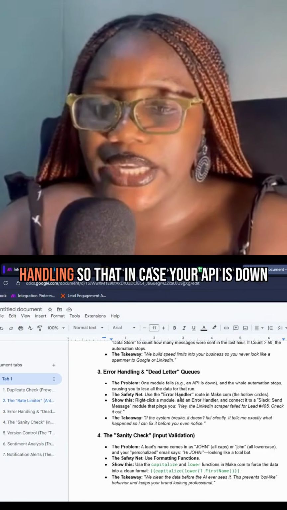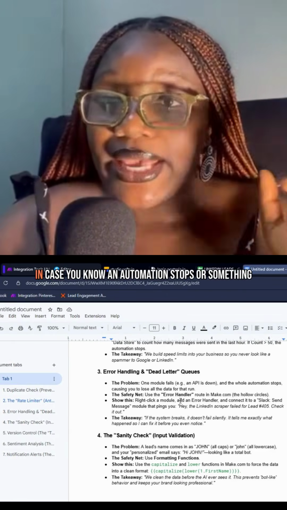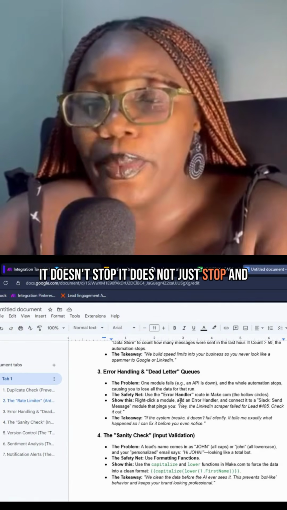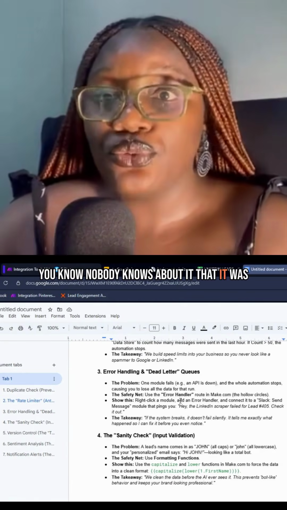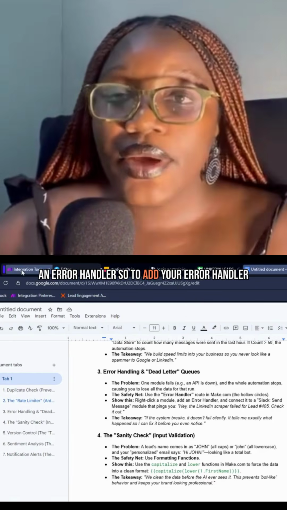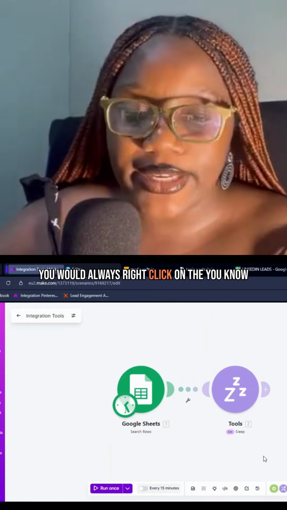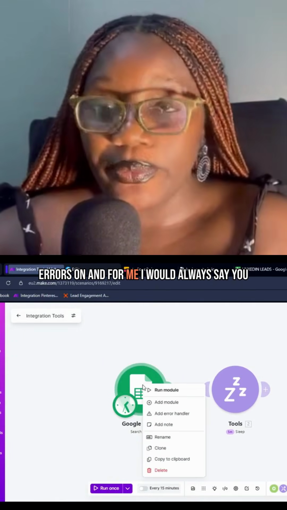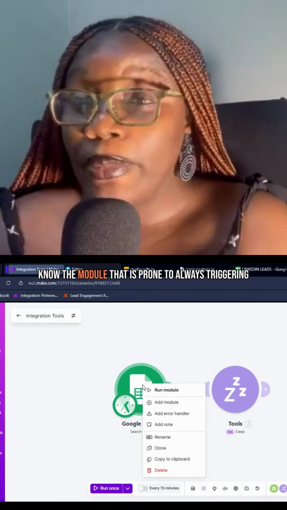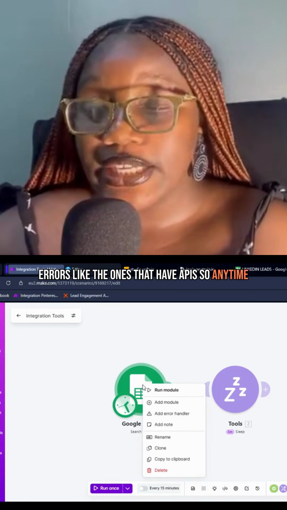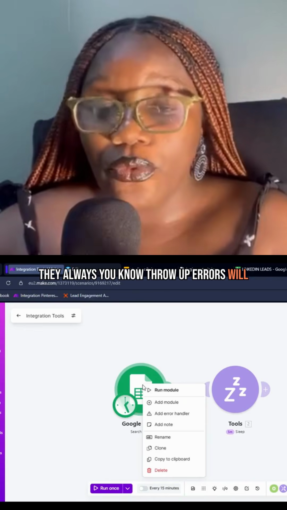Always add error handling so that in case your API is down, in case an automation stops or something, it does not just stop and nobody knows that it was not running. So it is important that you add an error handler. To add your error handler, you would always right click on the particular module you want to report errors on. And for me, I would always say the module that is prone to always triggering errors, like the ones that have APIs. Anytime they always throw up errors, they will stop the run.